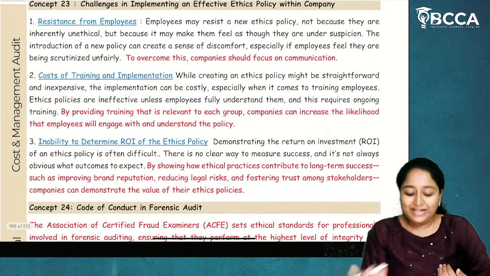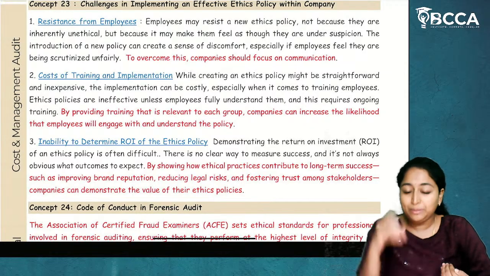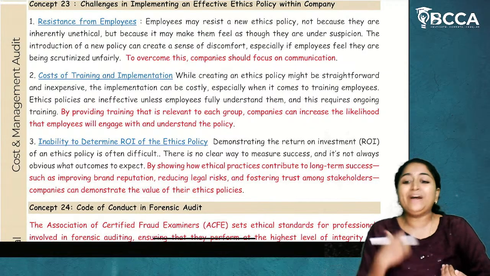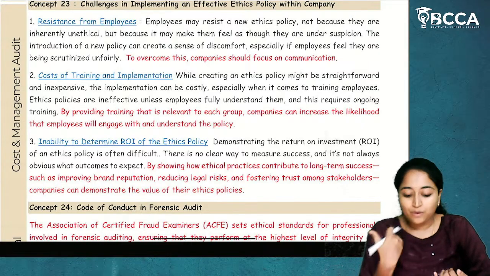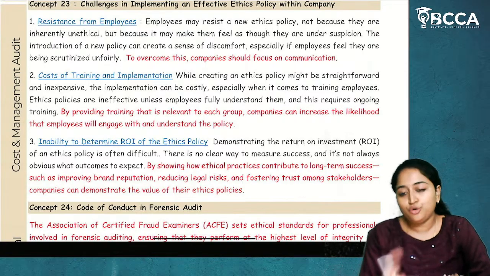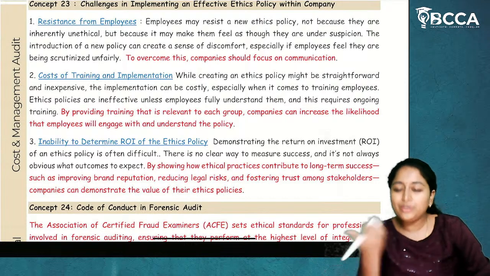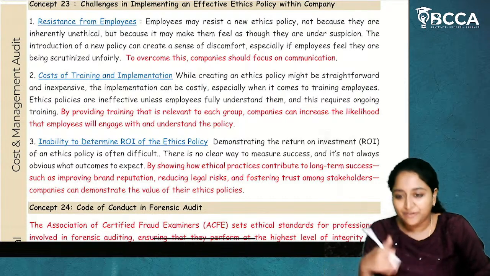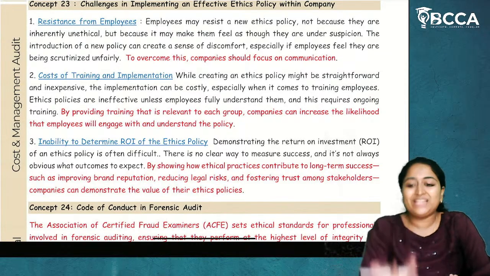Second is the cost of training and implementation. If I am having an effective ethics program in my company, for that I need to provide training to all my employees. For that I need to incur cost. Now, if I'm incurring cost, will I get a return right after implementation? No, because this is about behavior, not about production. If I'm doing production, after sales I'll get some revenue. But here, I'm not doing that. I am putting a cost for ethics.